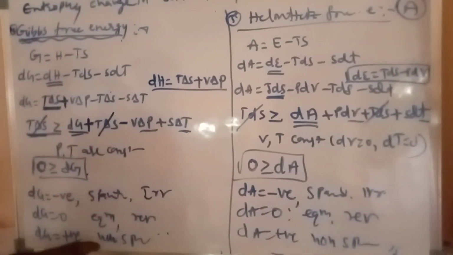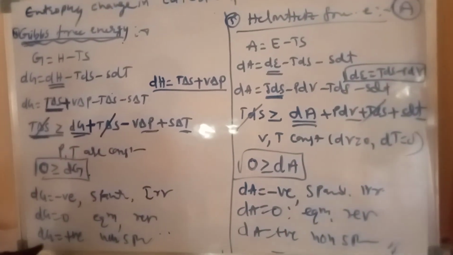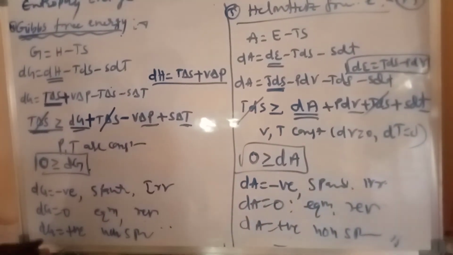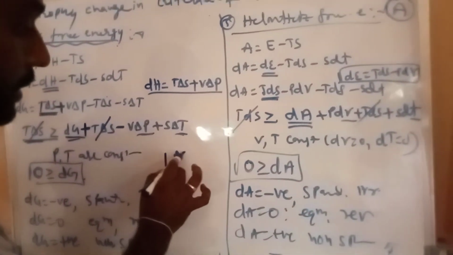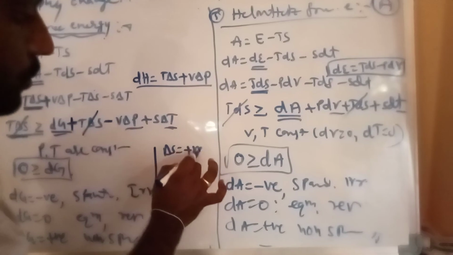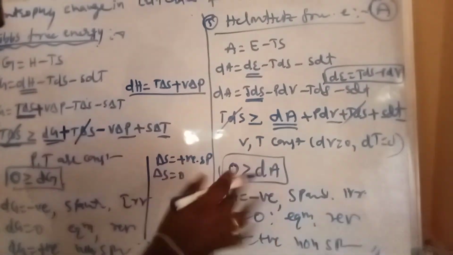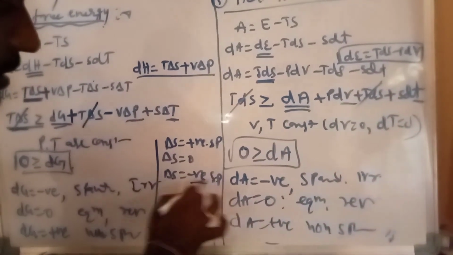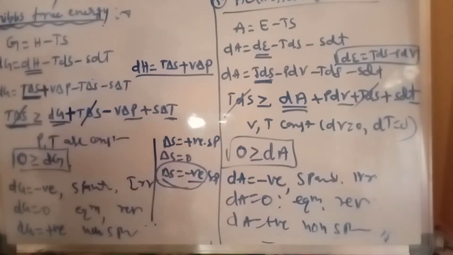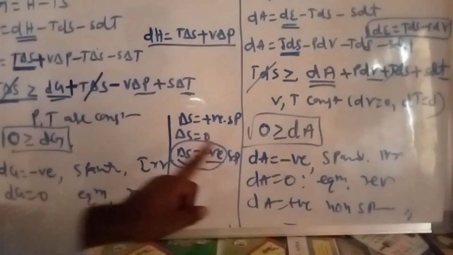But for entropy, delta S positive is the spontaneous process. Delta S equal to 0 is equilibrium, and the remaining are also the same.